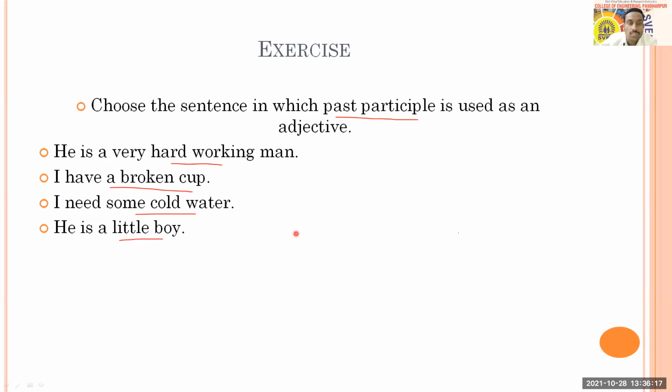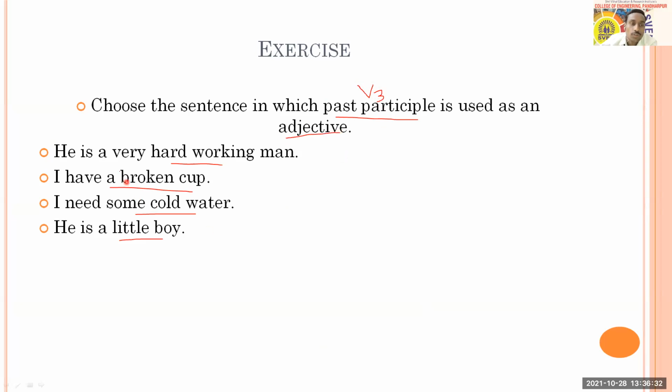So let's try to understand what we mean by past participle. Past participle is nothing but a verb form. Usually you can call it the V3 form. Okay, so that is past participle, which is used as an what? It is used as an adjective.